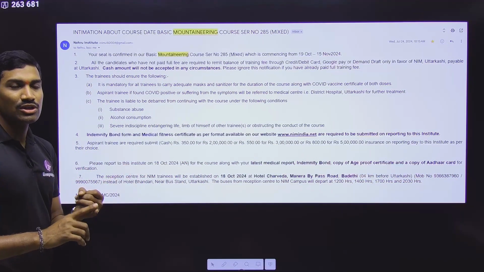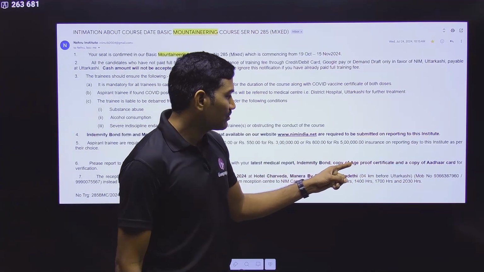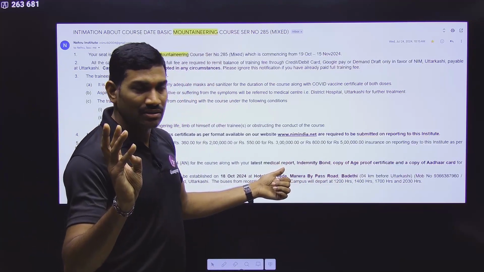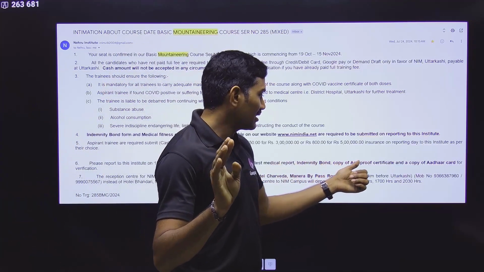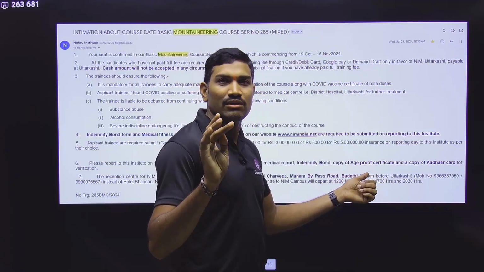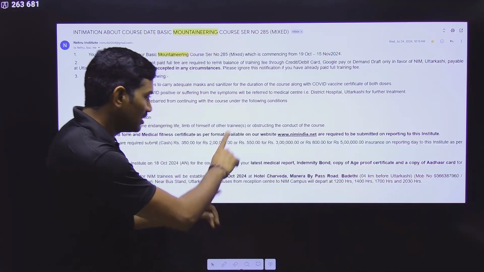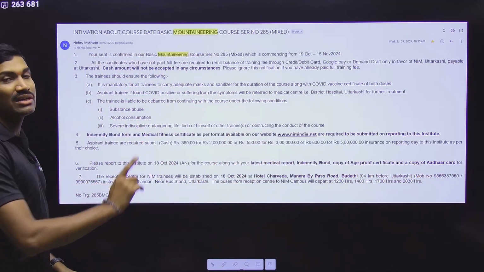Originals also you bring, and Xerox copies also, because for the age proof they will take Xerox. Medical certificate they will collect original. Indemnity bond original they will collect. For the date of birth certificate, Xerox copy they will collect. And for Aadhaar card also, Xerox copy they will collect. So these are the things that they will collect. You need to make them ready.